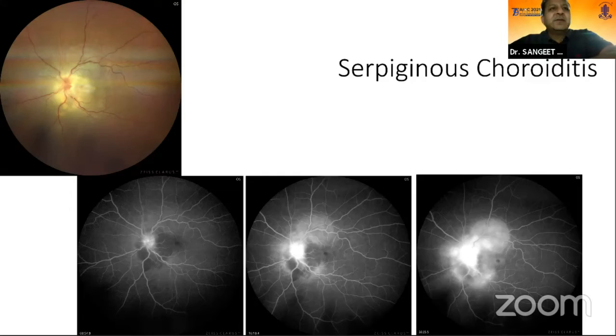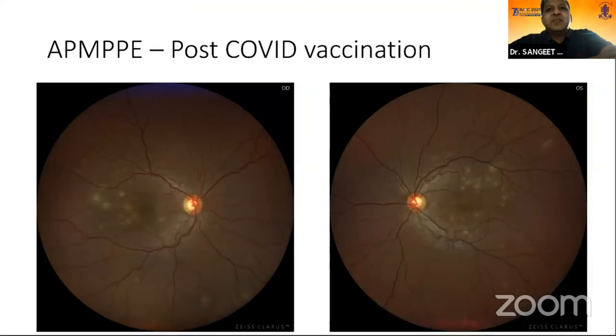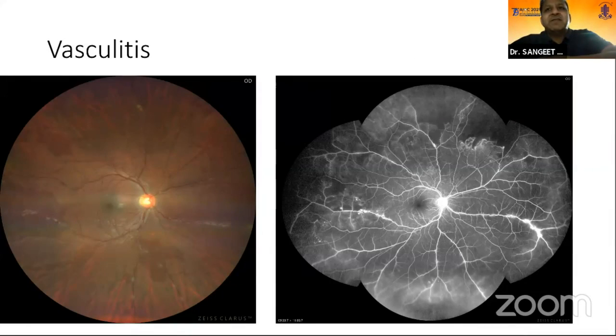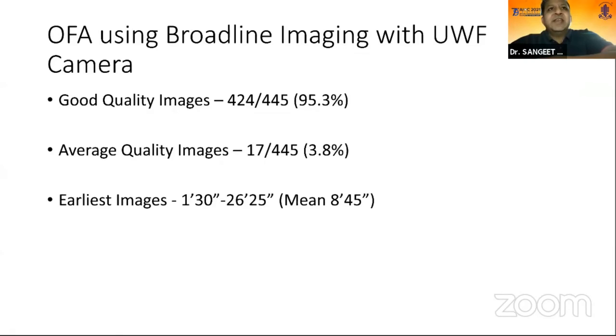Again, in uveitis, another advantage of fluorescein over OCTA is that you need to do a dynamic angiography. You can pick up early hyperfluorescence followed by late hyperfluorescence in this serpiginous choroiditis patient, and in this APMPPE patient, you can see there was an early hypofluorescence followed by late hypofluorescence. Again, for vasculitis, you can pick up non-perfusion areas, and you can pick up NVEs easily in the periphery, which can't be picked up with the OCTA.